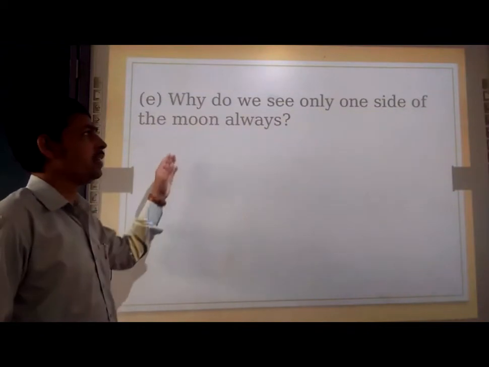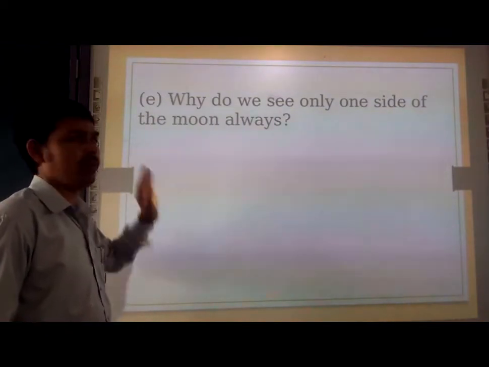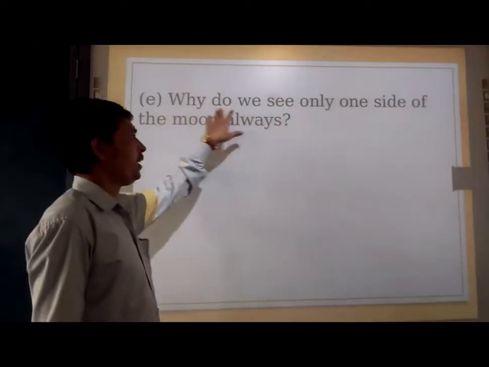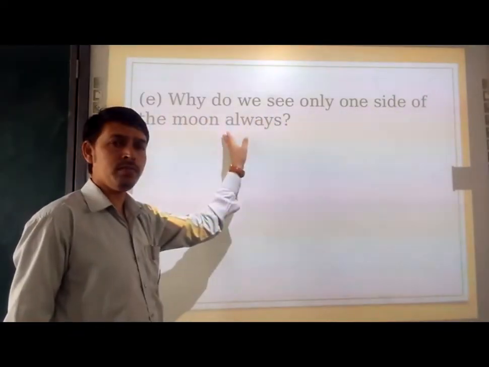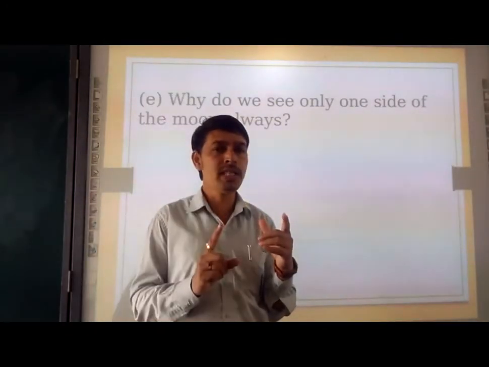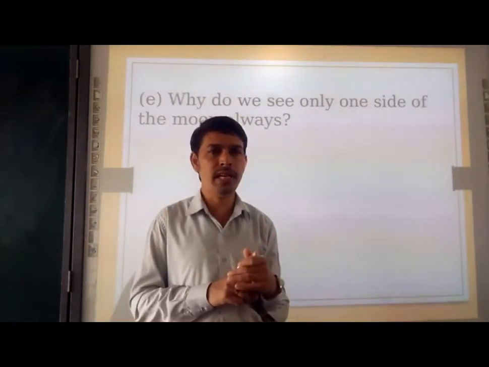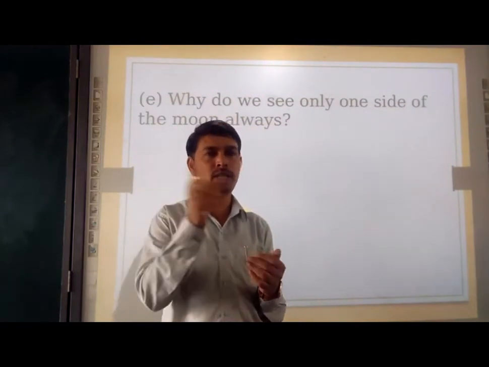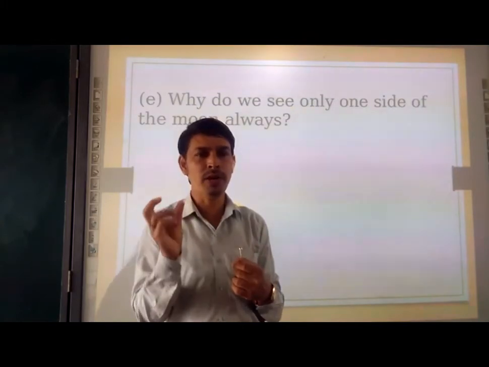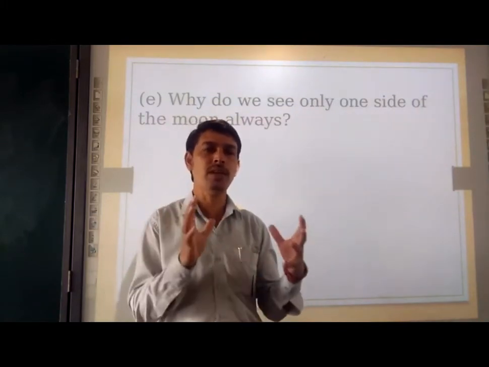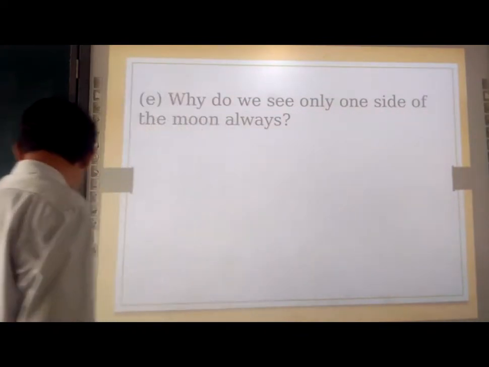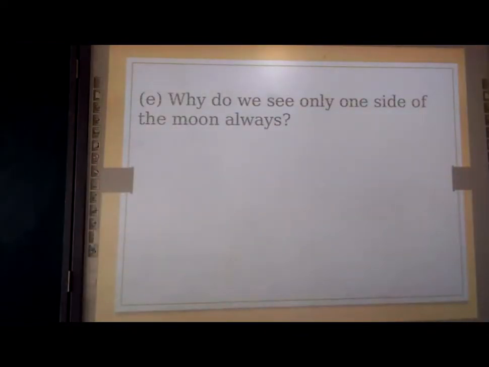Why do we see only one side of the moon always? So, please see the answer. Why do we see only one side of the moon? Already we have seen the moon takes 27 days to complete one rotation, and exactly the same number of days to spin on its own axis. So that's why we see only one side of the moon. Let's see the answer.